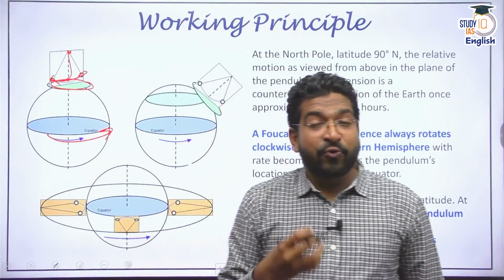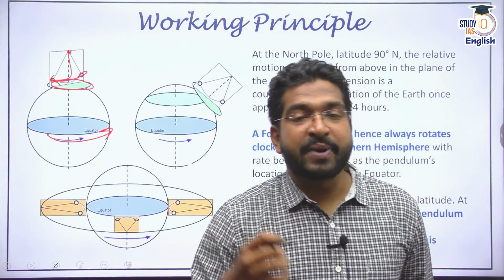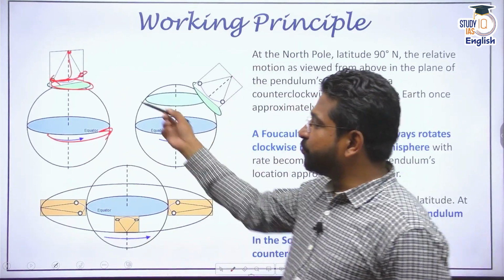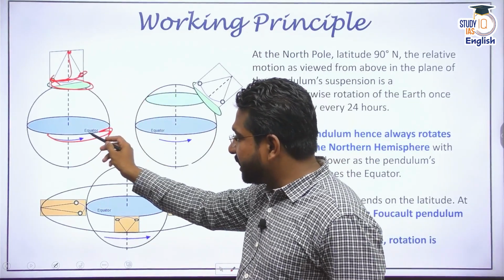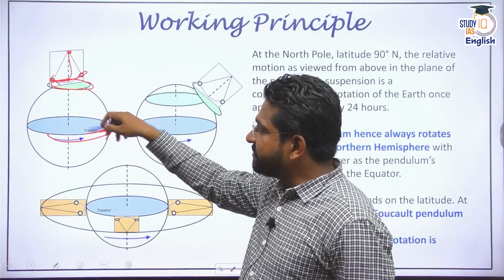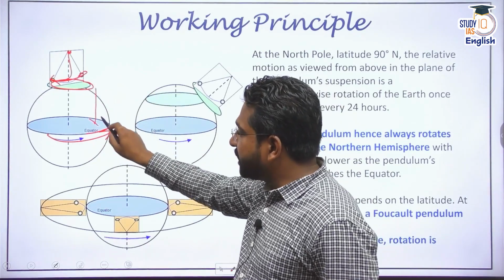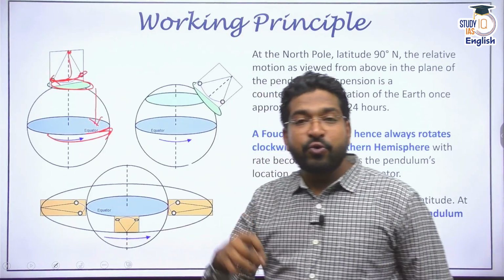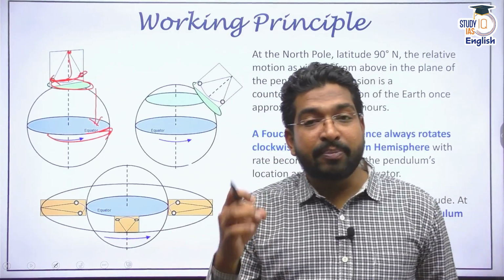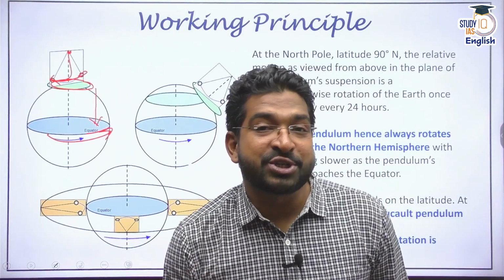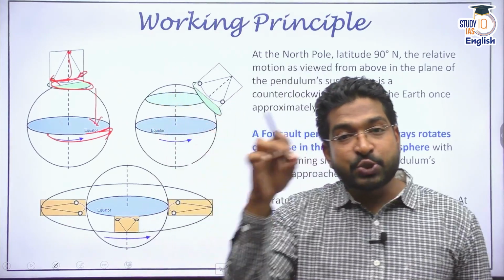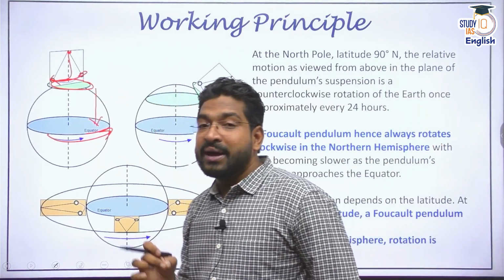And what Foucault's pendulum proves? Foucault's pendulum proves that as I move from the poles towards the equator on either side, I will see the time period is going to increase continuously. Why? Because Foucault's pendulum and its time period depend on the latitude, or the position in which the pendulum is swinging. Very important from exam perspective.